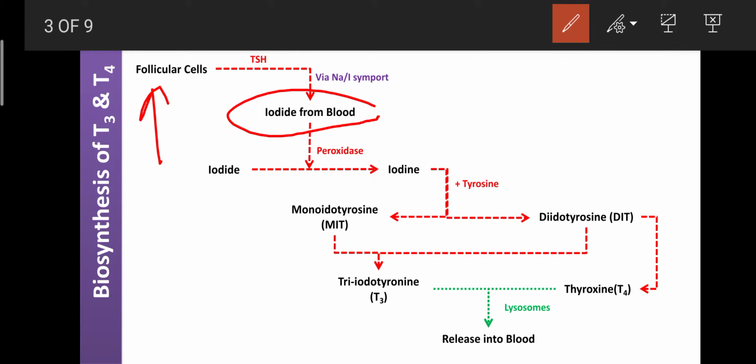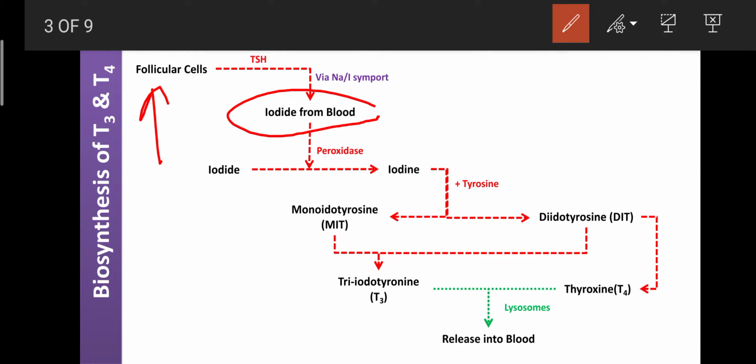They catch the iodide from the blood, which is known as the entrapping of iodide, that is, picking up the iodide from the blood. That process is known as iodide trapping.